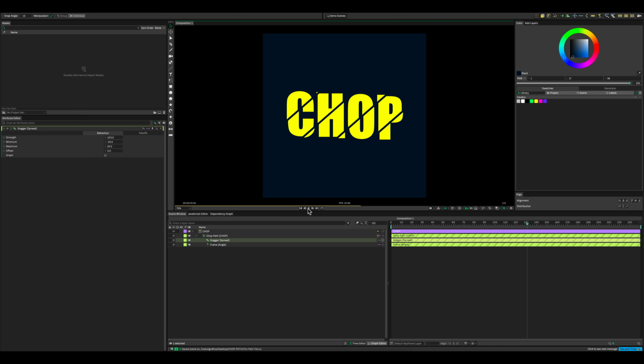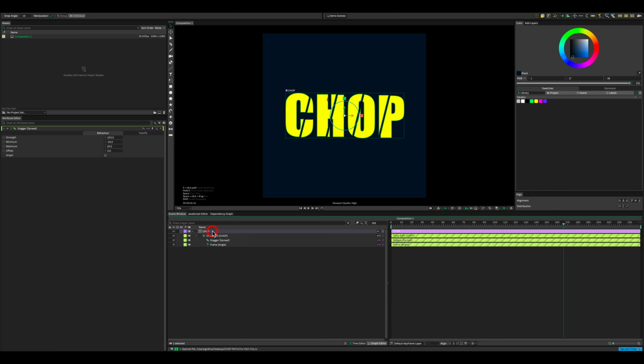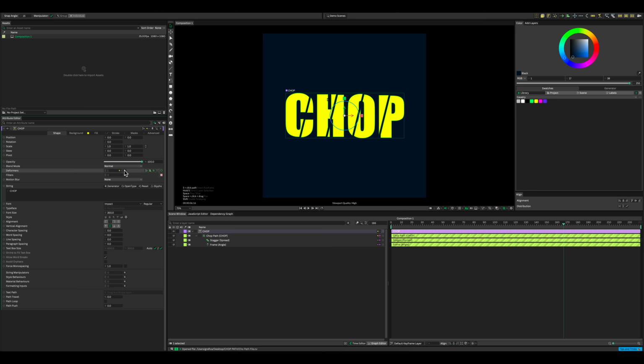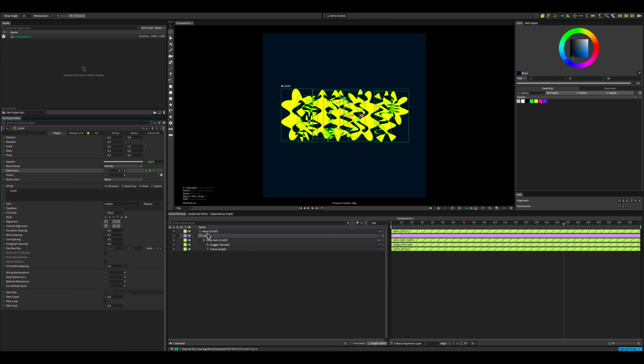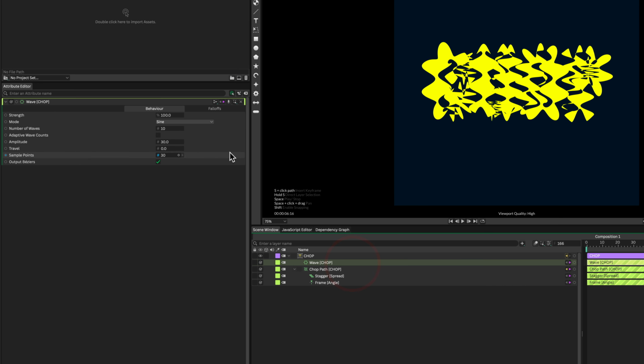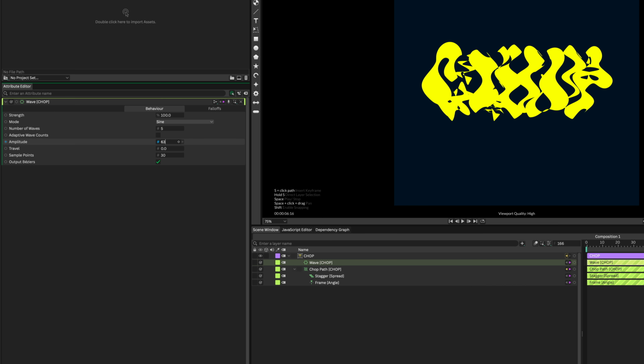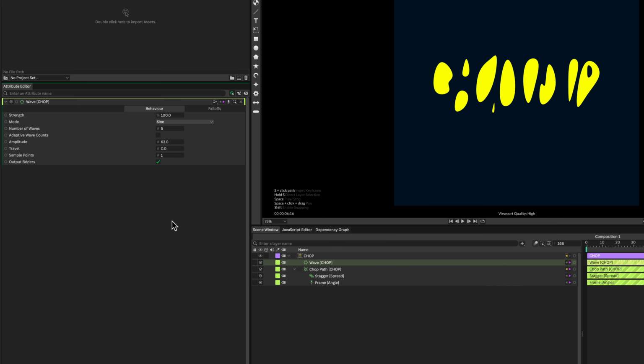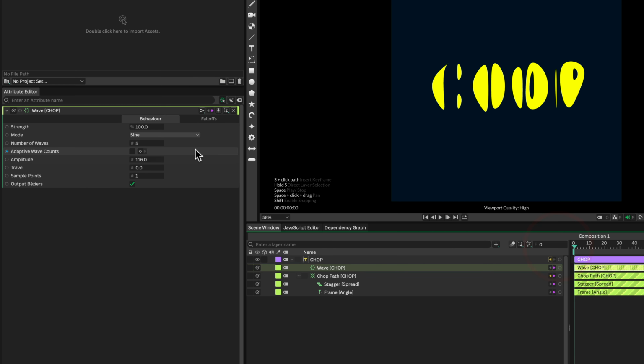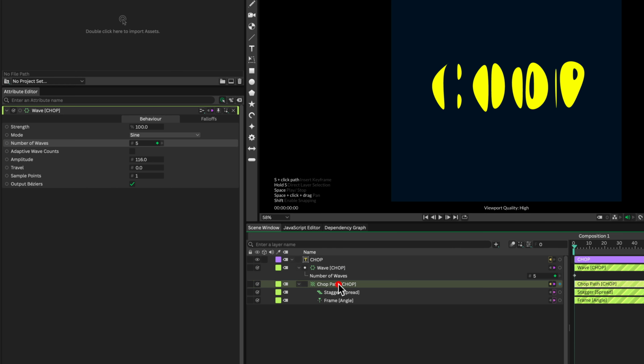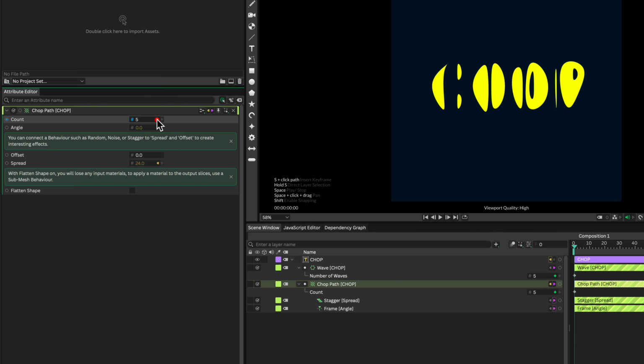Stagger varies the sections. Add the wave after chop path in the deformer stack. Wave bends every section generated by chop path. Animate the slice count and wave frequency together.